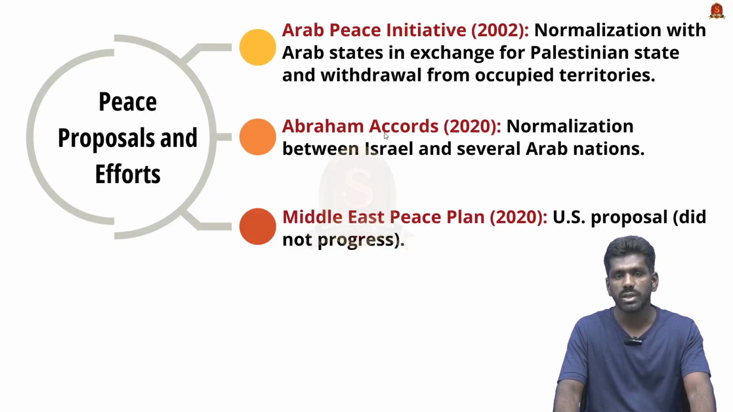Then the Middle East Peace Plan, which is also in 2020, was a US proposal for Israel-Palestine peace. This also didn't materialize due to differing opinions. So these are some of the peace proposals and efforts made to normalize Palestinian and Israeli tensions. But the recent attack by Hamas and retaliation by Israel in the last 2 years have escalated this tension and created a bigger conflict between the two parties.